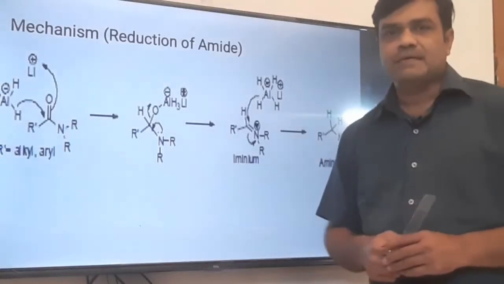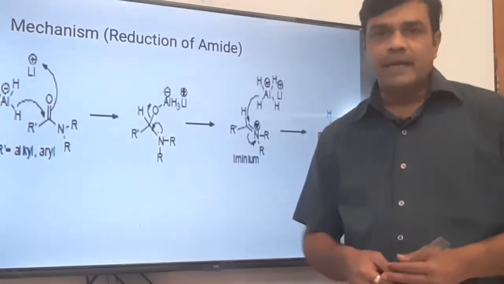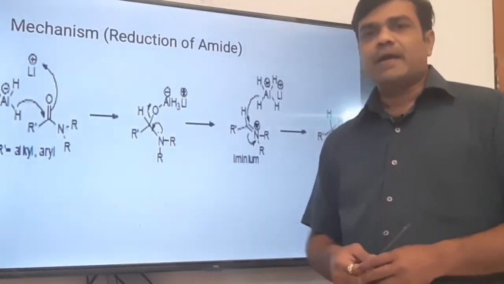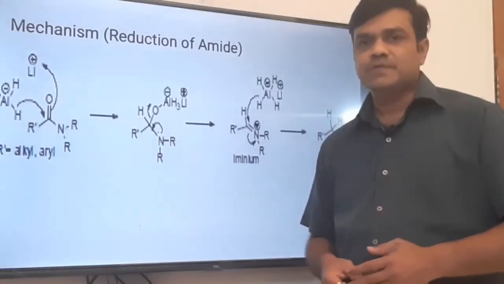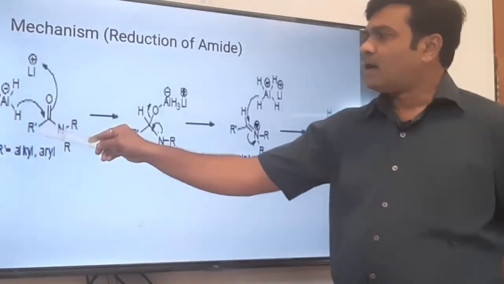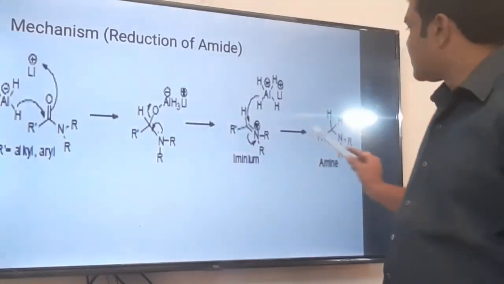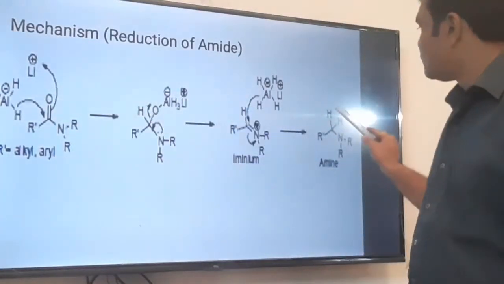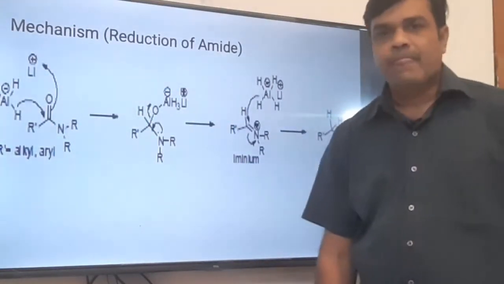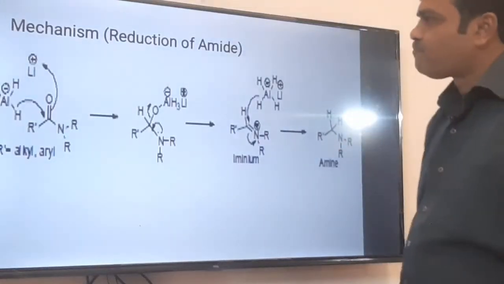See, this is the mechanism of reduction of amide to amine. Amide means C double bond O NH2, the amide functional group, and CH2NH2 is amine. Here RC double bond O NR2 is converted to RCH2NH2. C double bond O is converted to CH2, that is a reduction reaction. How it takes place, let us see.